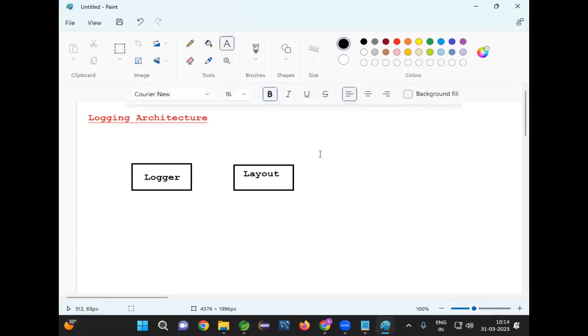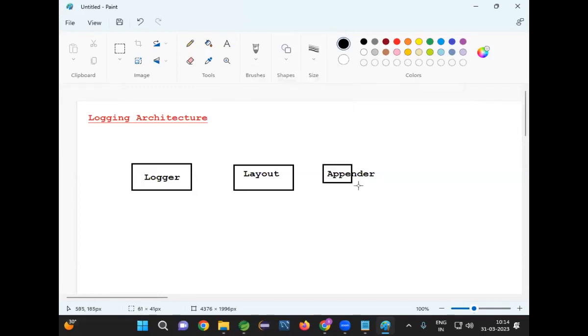After the layout, there is a component called appender. Appender is used to write your log message to the destination. Where do you want to store the log message? Do you want to store it on the console, in a file, or in the database? Where you want to maintain application logs will be decided by the appender.